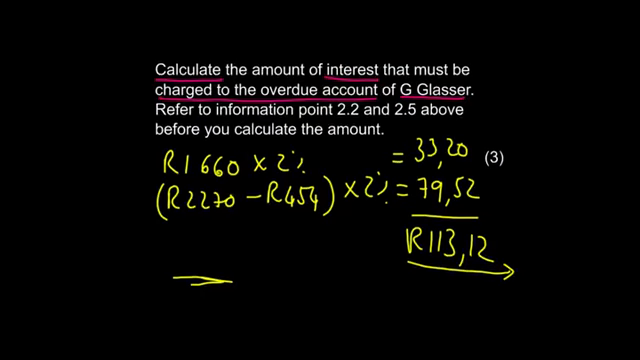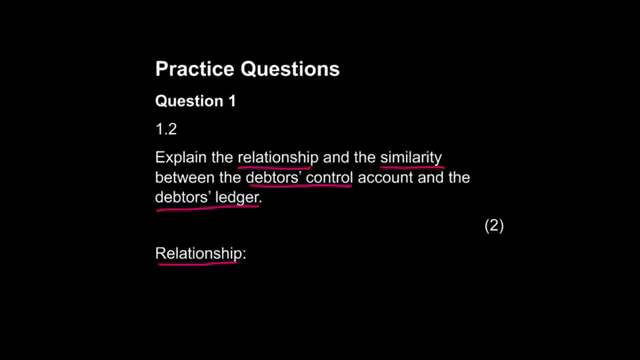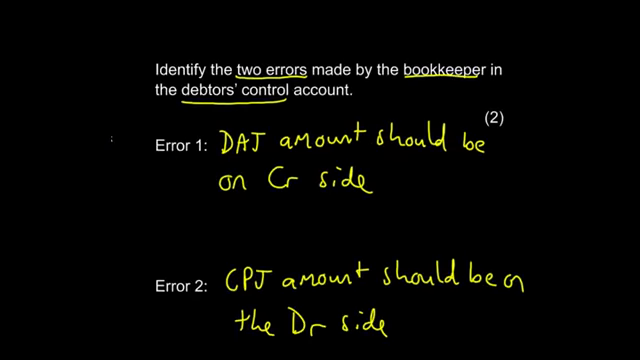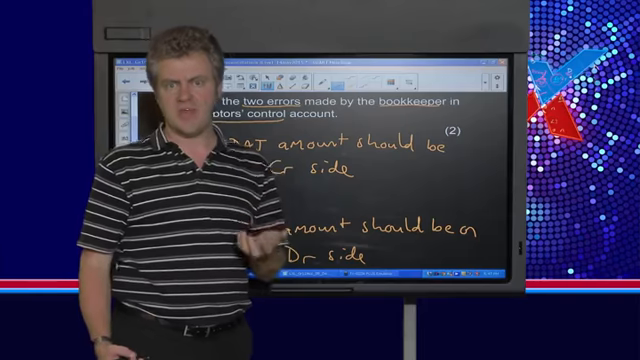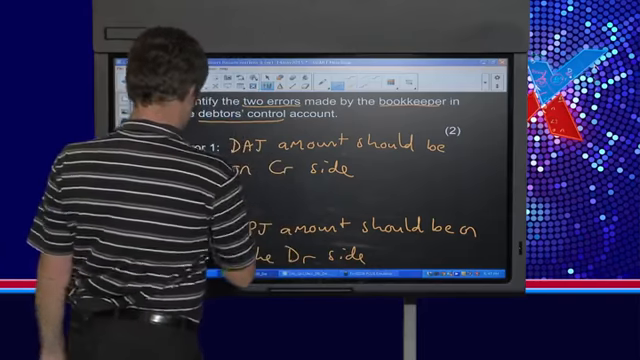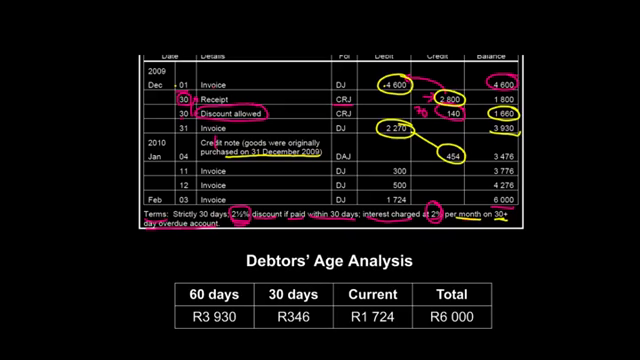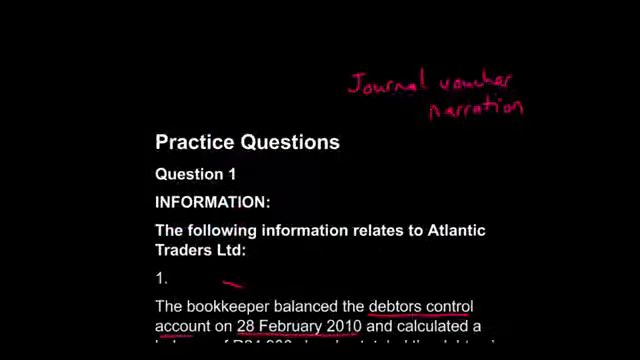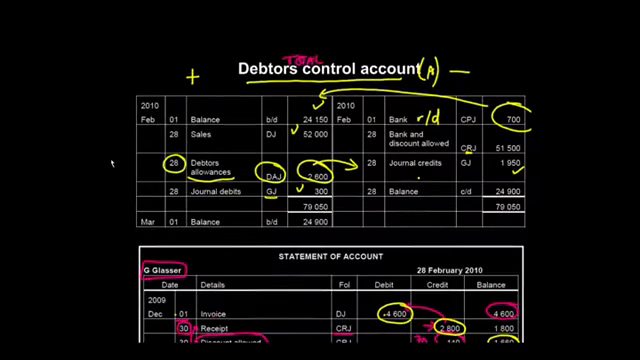Okay, the next thing we need to do now is go back. Remember the first question asked us to find the mistakes that the bookkeeper has made. And we found that there were two mistakes in the debtors control account. The first one, you remember, is that the debtors allowances journal amount should be on the credit side, and we've actually put it on the debit side. So if you look back at your information here, let's get back to this ledger. You remember that we said that the debtors control account is wrong because the DAJ amount should have been on the credit side and the CPJ amount should have been on the debit side.